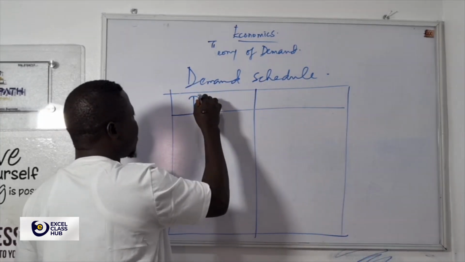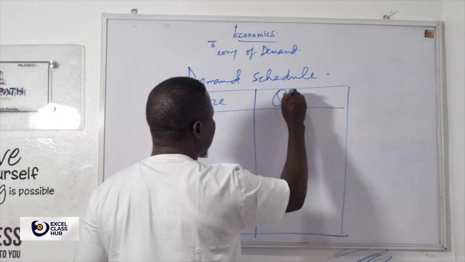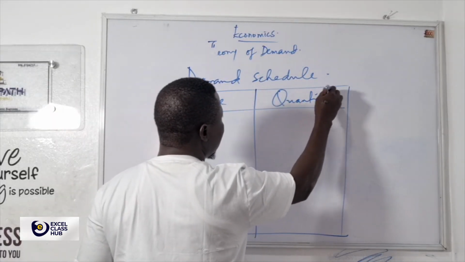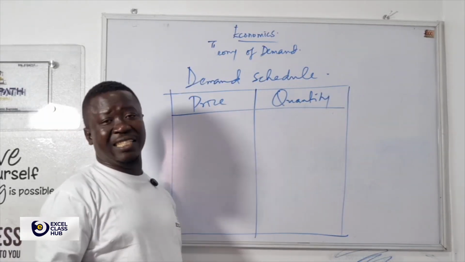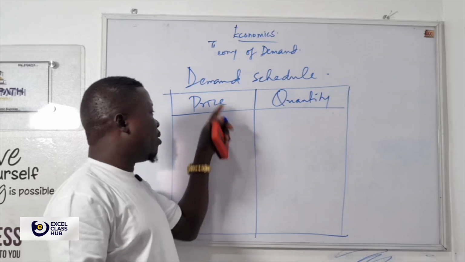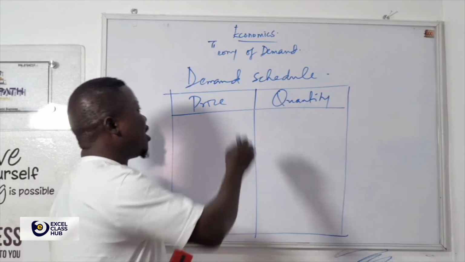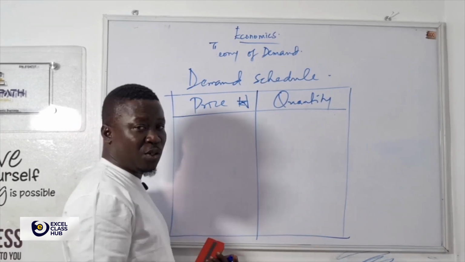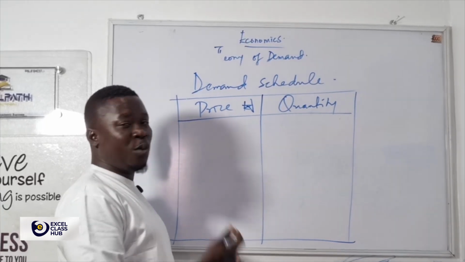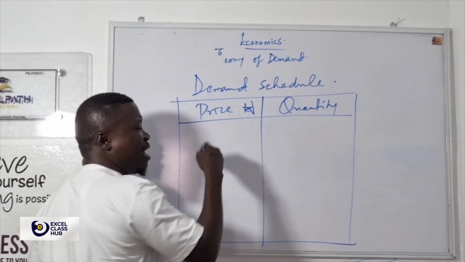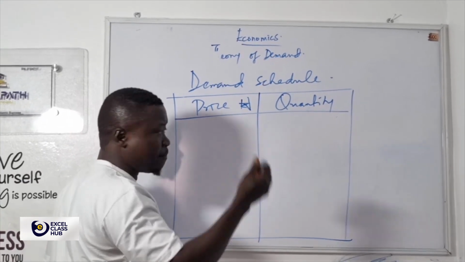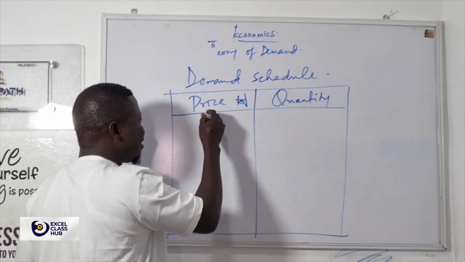This is the price, and this is the quantity. I should not start telling you that price is in naira or pounds. It's not my business. If you like to put naira, or you like to put kobo, that is fine. So let's assume that initially, the price of goods is 10 naira.